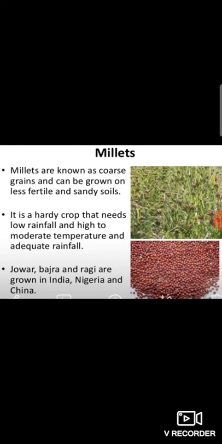Millets are known as coarse grains and can be grown on less fertile and sandy soil. It is a hardy crop that needs low rainfall and high to moderate temperature. Jowar, bajra, and ragi are grown in India, Nigeria, and China.